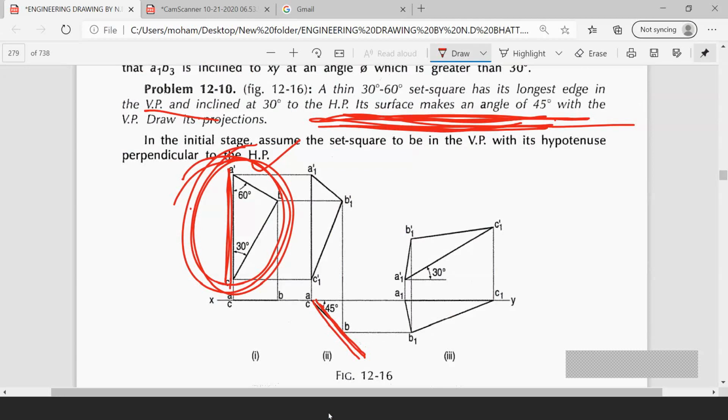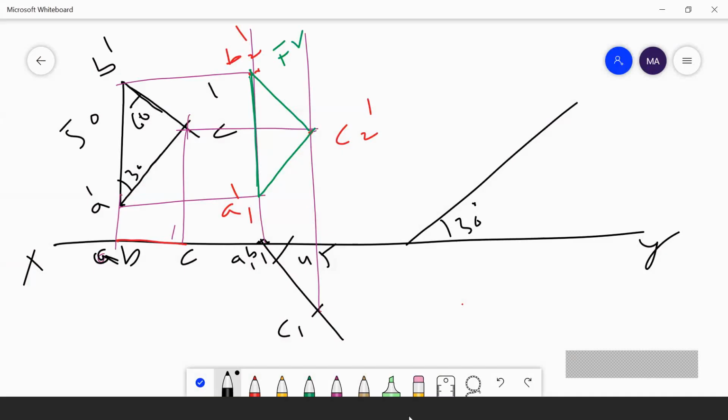So, you can draw this green, whatever the top front view is there, you are rotating this front view to the 30 degrees. Understand? You are rotating this front view to the 30 degrees inclination. So,